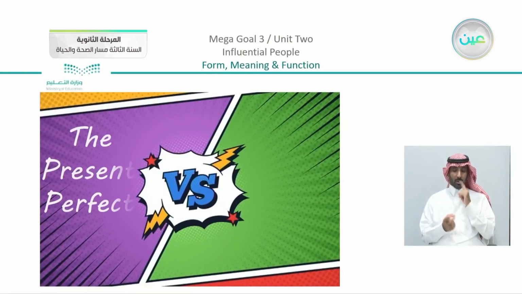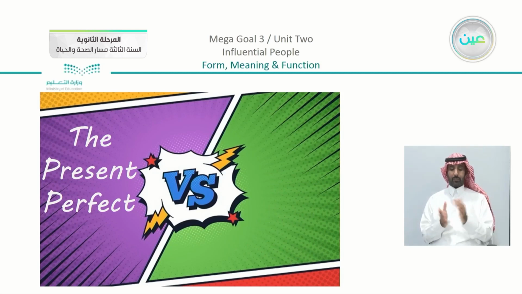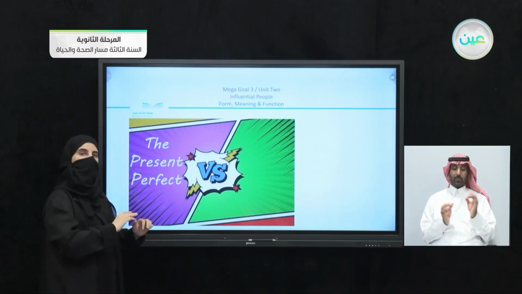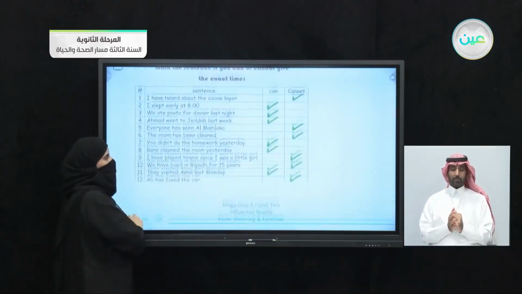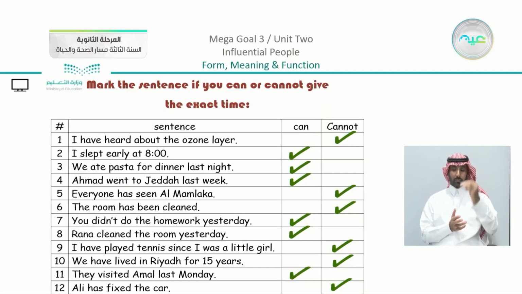And as we mentioned, we have the present perfect, and we're going to see the difference between the present perfect and the past simple. So moving on with our lesson, we are going to focus first of all on the present perfect. I'm going to go back to my sentences here.